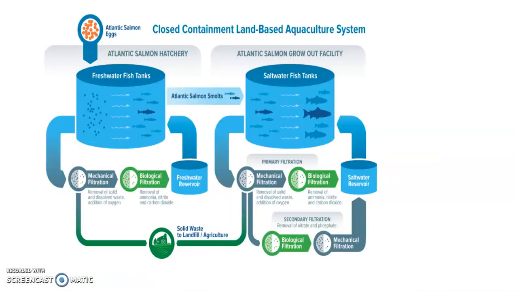It's probably worth pausing the video again here and having a look at some of the labels on this diagram, but we can see there are a variety of different filters and that filter is maintaining the water quality. Also, what's important to think about is the fact that some fish live in fresh water and some fish live in salt water. Salmon are very unusual because they can move from salt water to fresh water and back and forth. But ordinarily, we've got fish which are bred either in fresh water or within the sea.